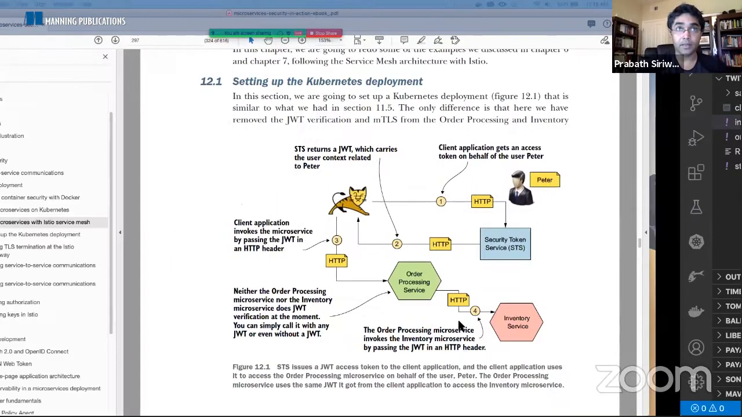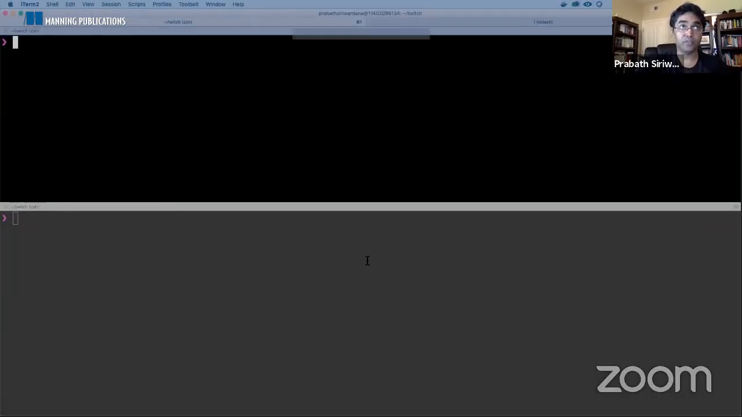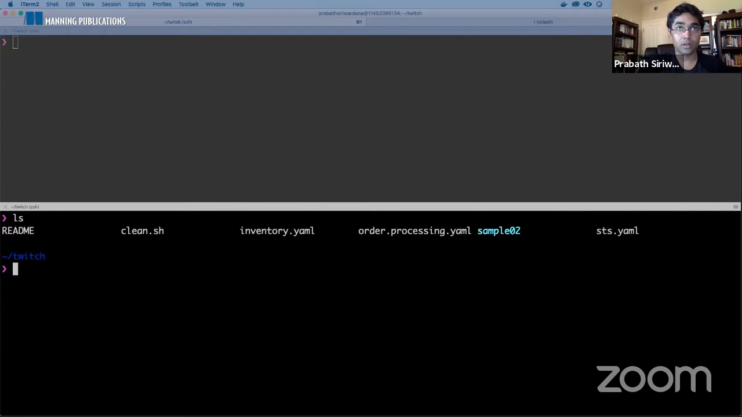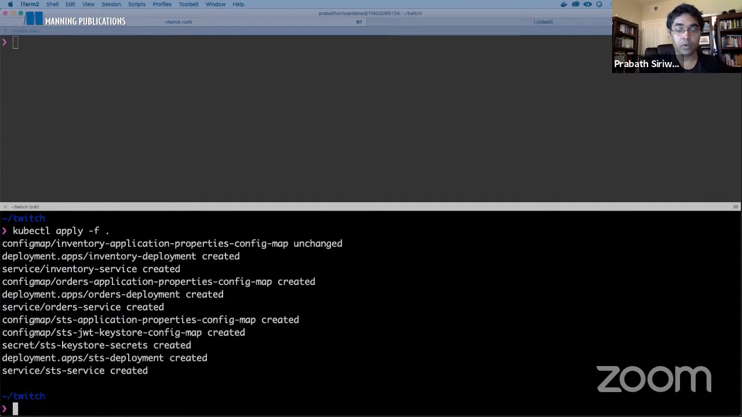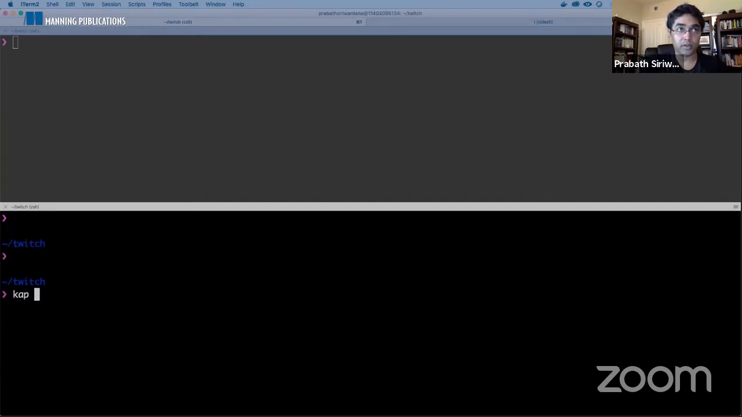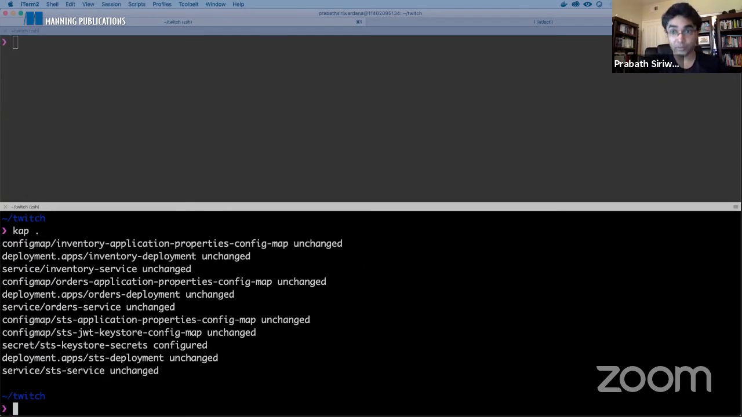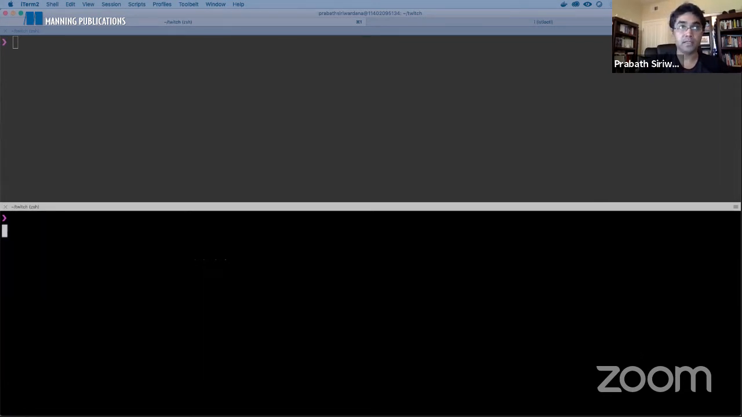Now let's apply these configuration files. Now let me do kubectl apply. Okay, now all got applied, and I'll be using this shortcut for this in the future. That is for kubectl apply -f. Now I've got my Kubernetes deployment created. Now let's see the services.